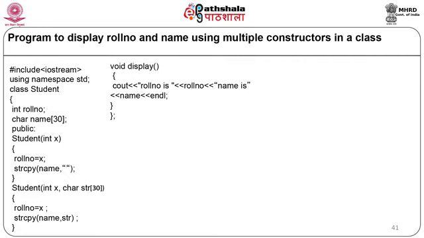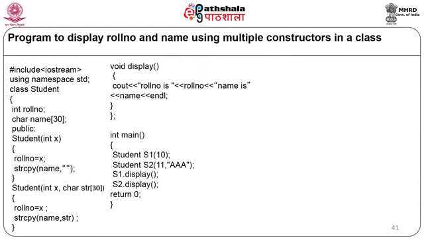Here we are displaying the roll number and name of the student as cout, roll number is, roll number, and the name is, name, and our member function display ends and our class ends. So here we have declared the class Student with two data members, roll number and name, two constructors and one member function. Now we will start with the main program, int main.